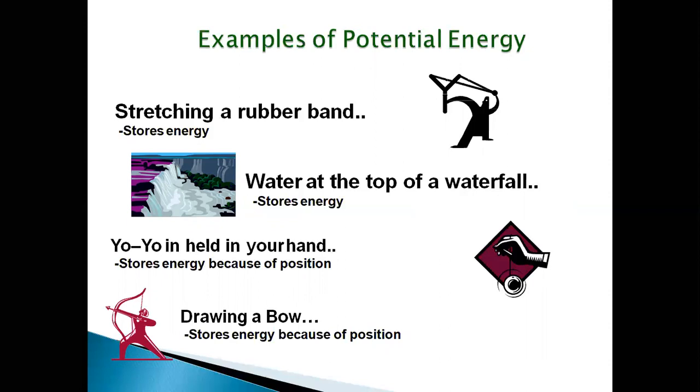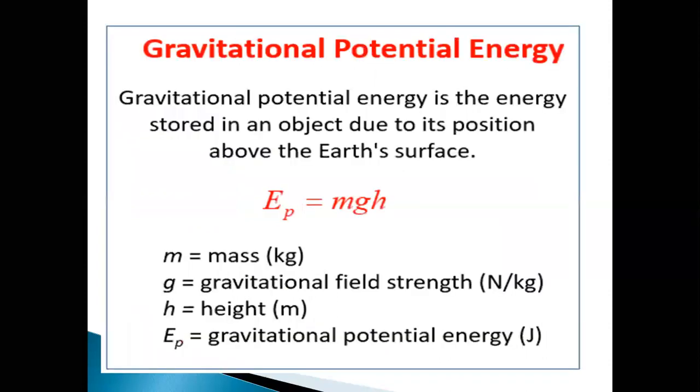So due to the rest position, water possesses some energy, and that energy is known as potential energy. A yo-yo held in hand. Before releasing the yo-yo, which is held in hand, it possesses some energy, and that is potential energy. Last one is drawing a bow. When you draw a bow, due to the changed shape of the bow, it possesses some energy, and that is known as potential energy.